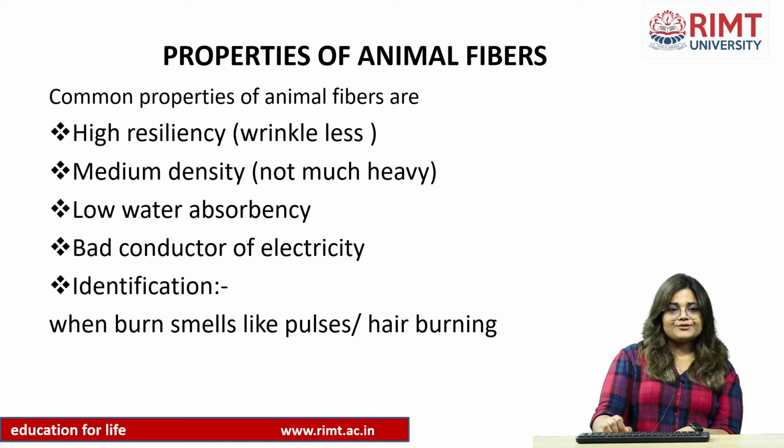Bad conductor of electricity, you can feel when we wear woolen or silk clothes, we feel some spark in dry weather or in extreme cold weather. So these are bad conductors of electricity. Last is identification. When we burn this fiber, it produces a smell like burning of pulses or burning of hair.